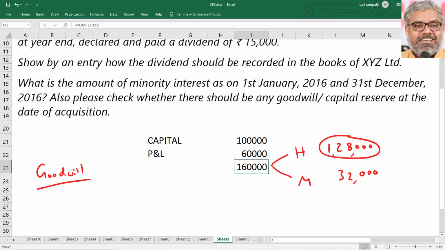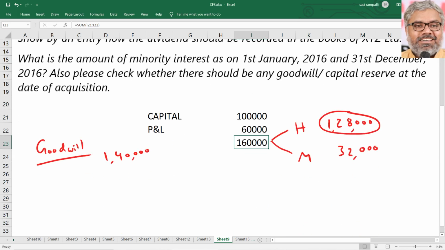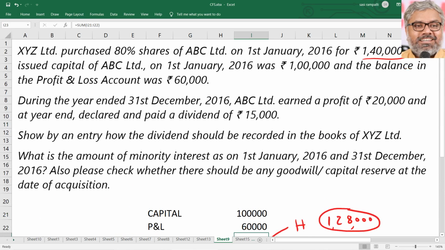Cost of acquisition, given in the question as 1,40,000, minus the share of the holding company in the equity of the subsidiary on the date of acquisition, that is 1,28,000. Naturally, 12,000 is goodwill because it is positive, meaning the cost of acquisition is more than the holding company's share in the equity of the subsidiary on the date of acquisition. That is all on the date of acquisition we are talking about.